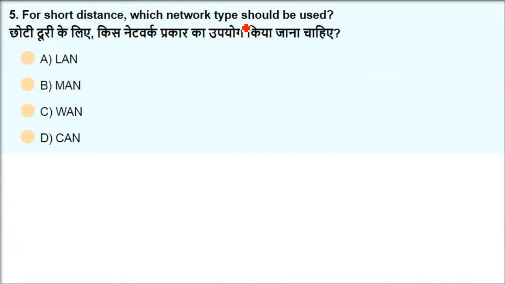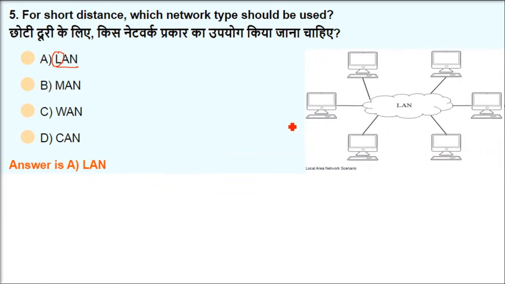For shorter distance, which network type should be used? We just saw in the first question that for short distances, it is LAN, local, nearby, local area network. If we have some PCs or computing devices in a premises, in a building, these can all be connected using a LAN, local area network.